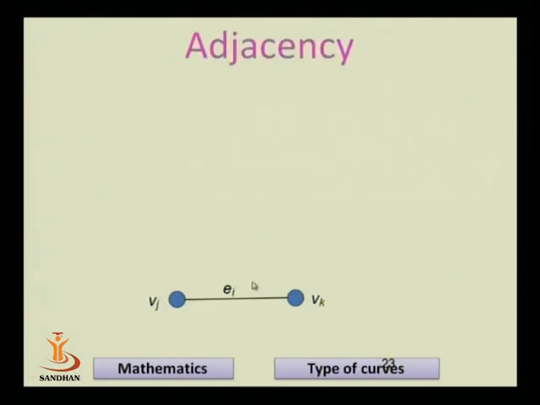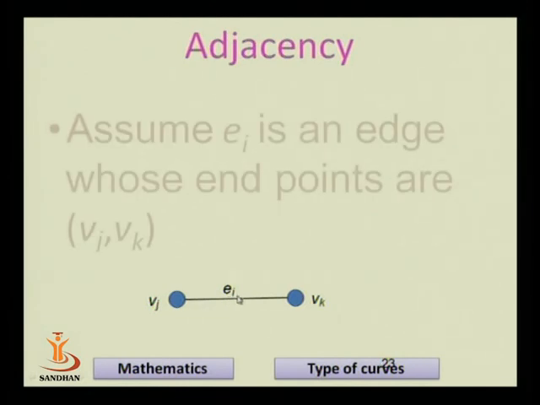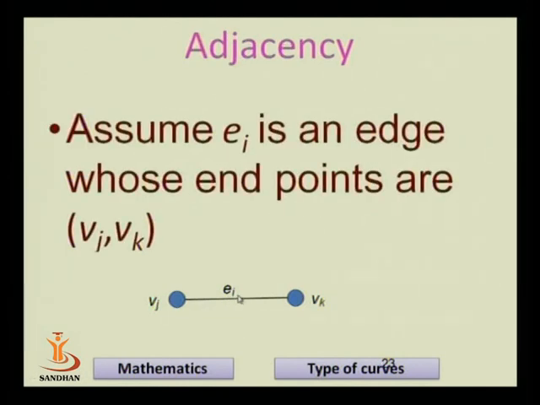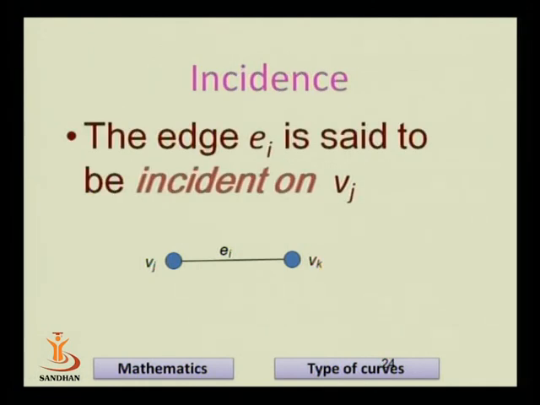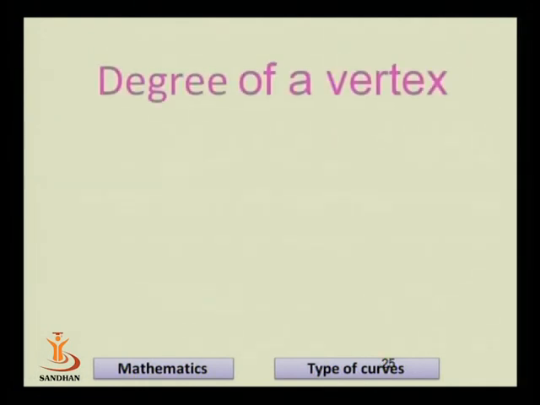Here edge Ei is incident on Vj, edge Ei is incident to Vj, edge Ei is incident from Vj. So edge Ei and vertex Vj are incident to each other. Also we saw today the incidence relationship and the degree of a vertex.